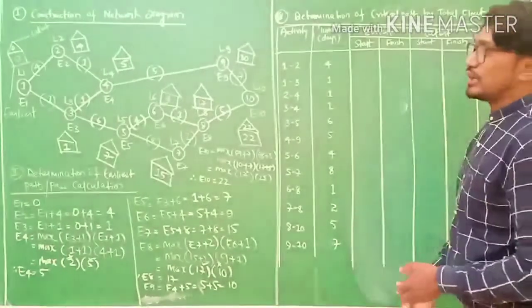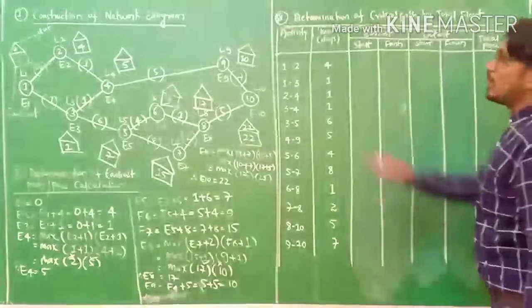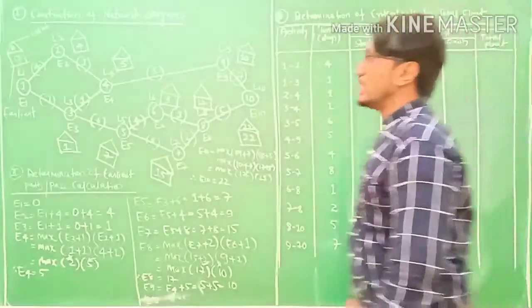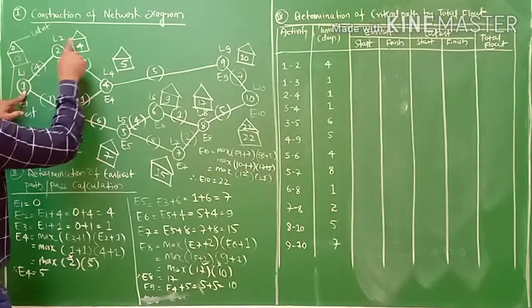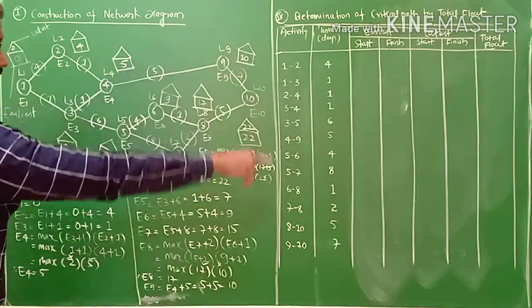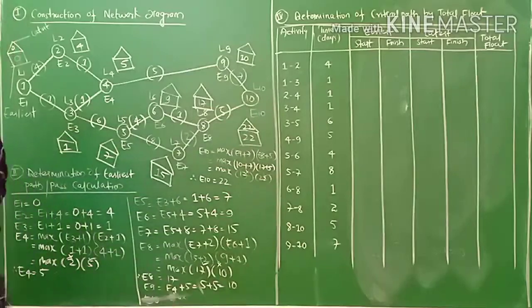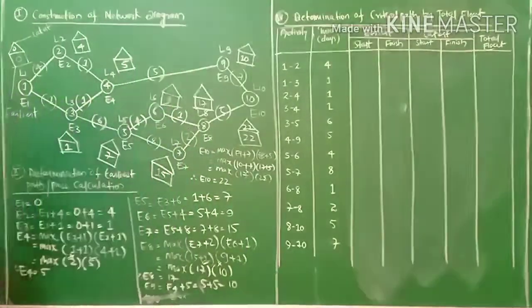Now for 1 to 2, the earliest start is this, the latest finish is this. Oh sorry, I have not written the latest values. So I must write the latest values. I just copy the latest values from the solution here.